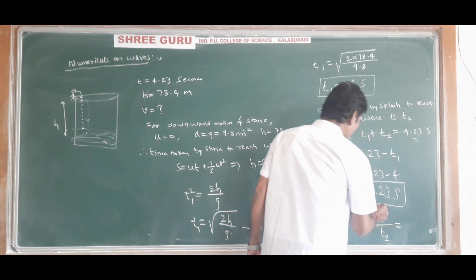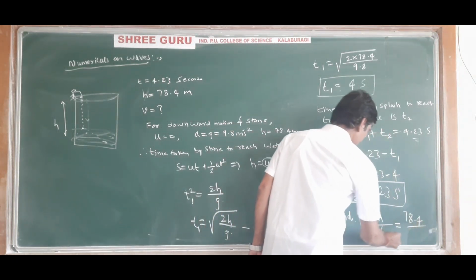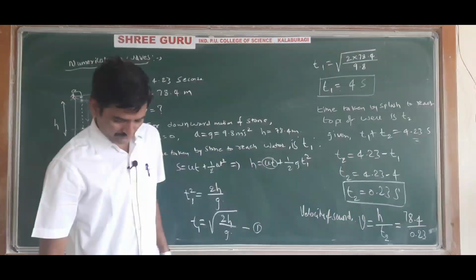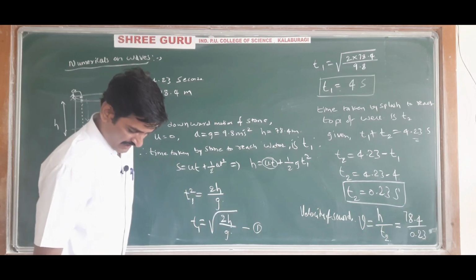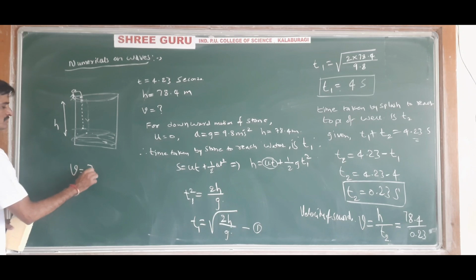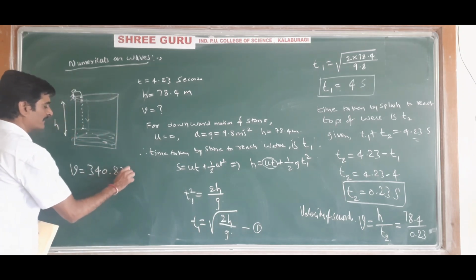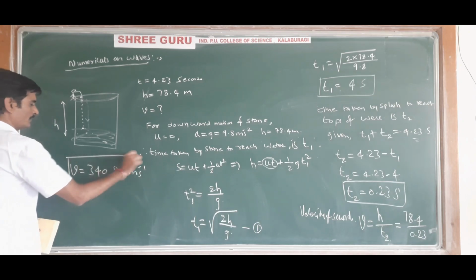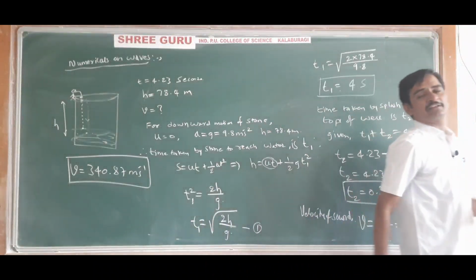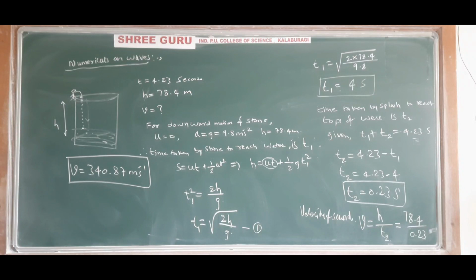So V is equal to H, H is 78.4, divided by T2, 0.23. On simplification you will get velocity V equal to 340.87 meter per second. So the velocity of sound in air medium is 340.87 meter per second. Understood this numerical?